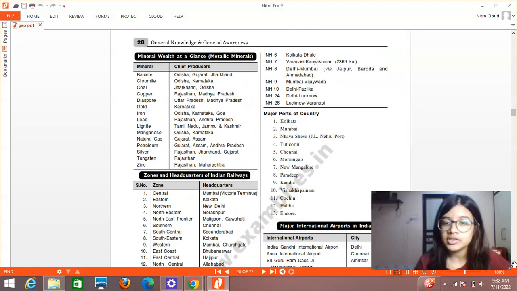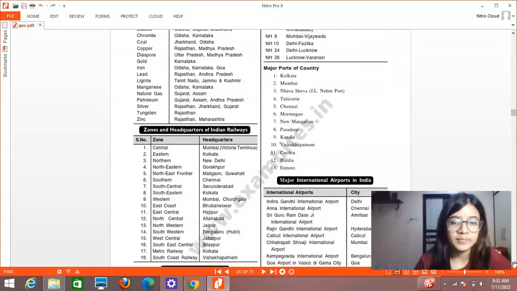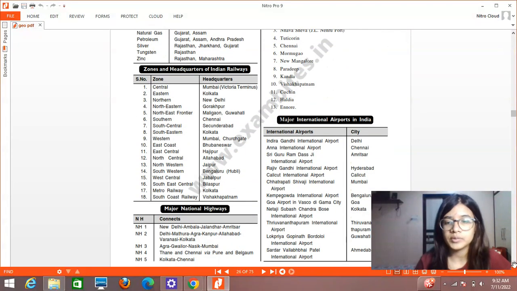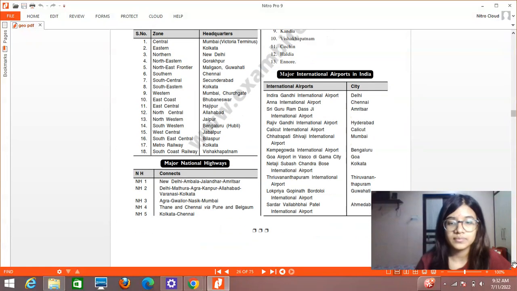Then we have the major ports of our country: Kolkata, Mumbai, Tuticorin, Chennai, Mormugao, New Mangalore, Paradip, Kandla, Vishakhapatnam, Cochin. Just mark them on the map, because there's a probability that in the exam these ports may be marked and you might be asked to identify which particular port it is. So go through them. And major international airports in India, names along with the cities, this is very important.